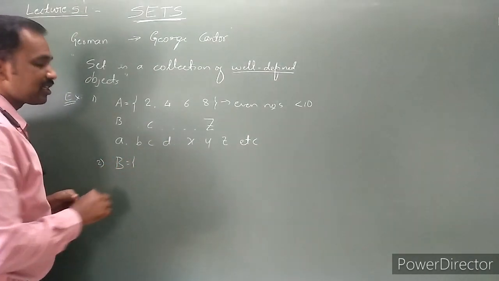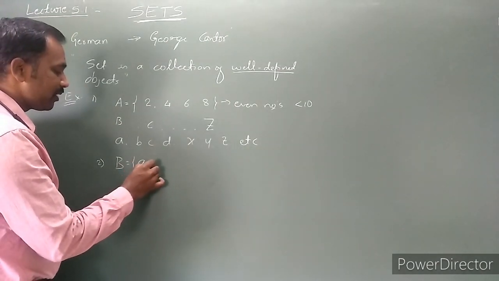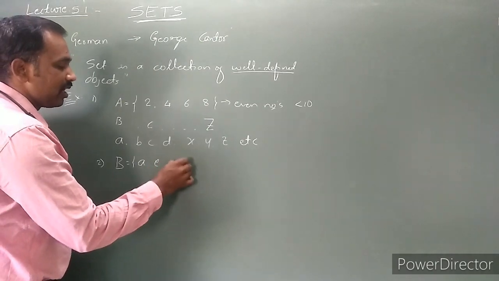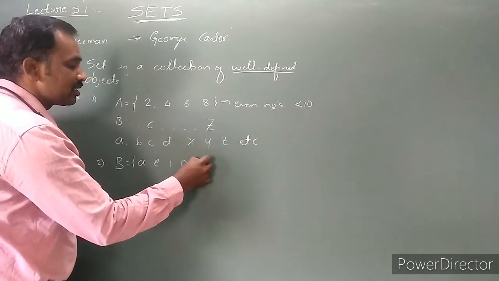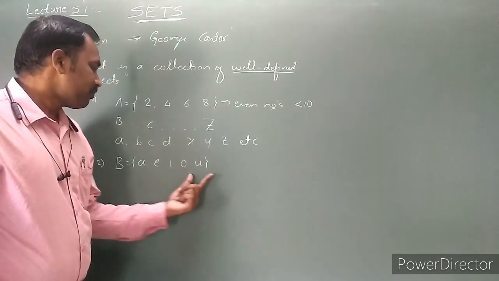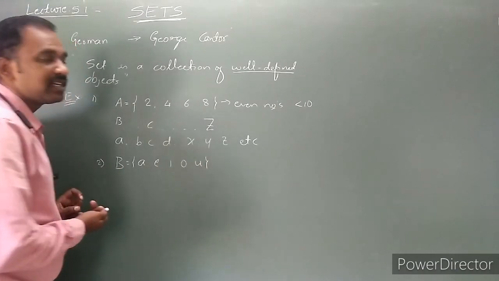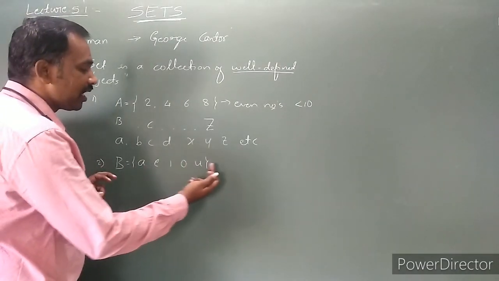Another set is nothing but the vowels of the English alphabet. What are the vowels of the English alphabet? A, E, I, O, U. These are the vowels of the English alphabet. Only five vowels are there, and those five vowels are written in this manner: A, E, I, O, U.